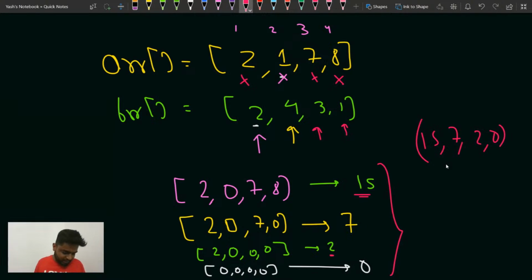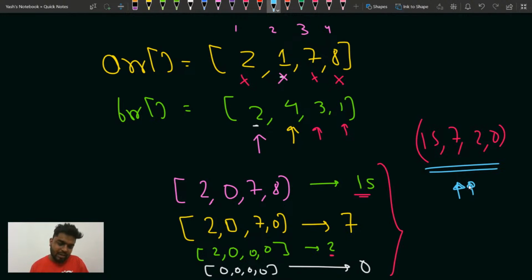Is that clear to everyone? Please write clear in the chat. I still don't understand how DSU will be applied. I'll also check that, but let's discuss the intuition first of all. You can see here that you are having 15, 7, 2, and 0. Is that clear? Please write clear in the chat.